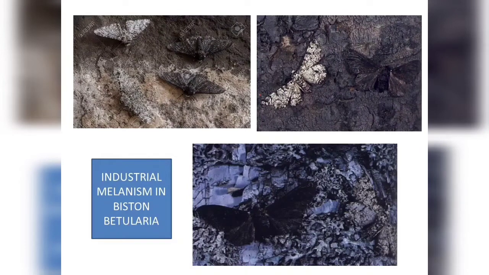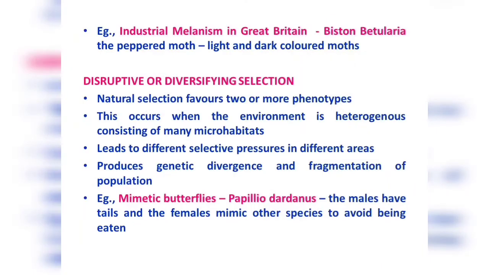Whereas the birds could spot out the light-colored moths and started eating them up. And finally, in a span of 40 years, the white-colored moths were slowly wiped out. And what was left after the Industrial Revolution was only the black-colored moths. So this phenomenon says that those which had deviant characters, those which accumulated mutations, could easily adapt themselves to changing environment. The third one is the disruptive or diversifying selection.